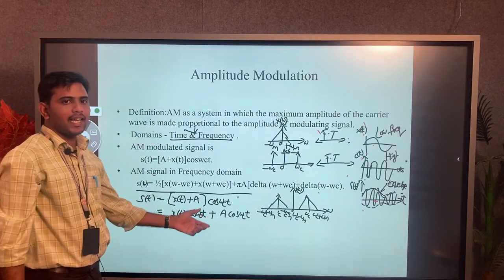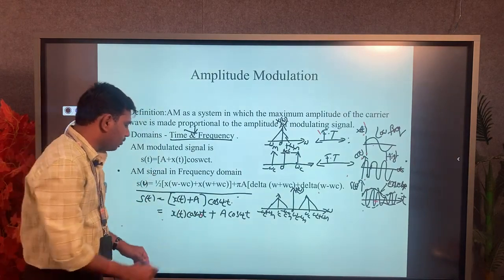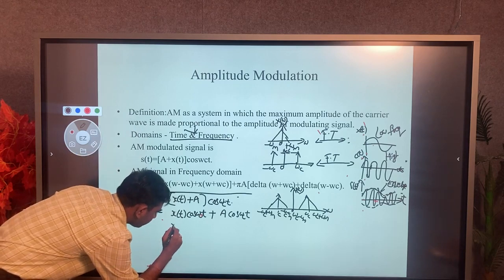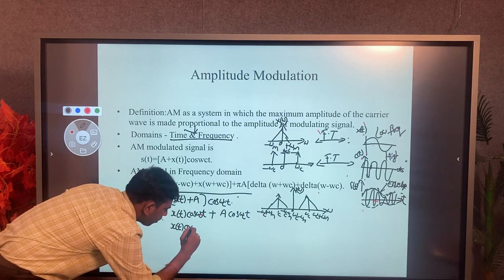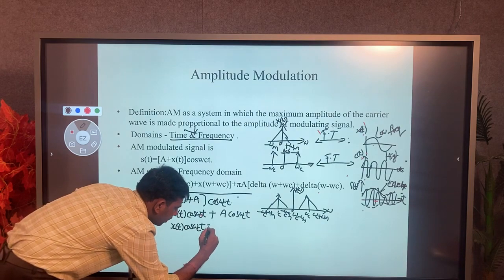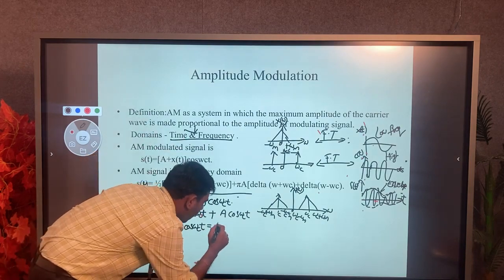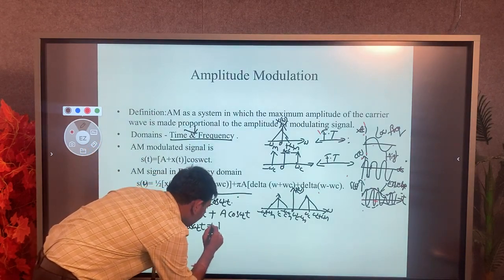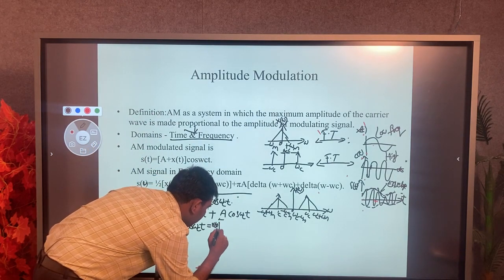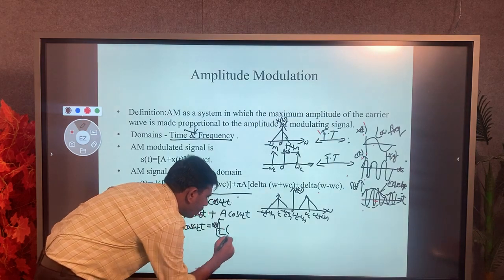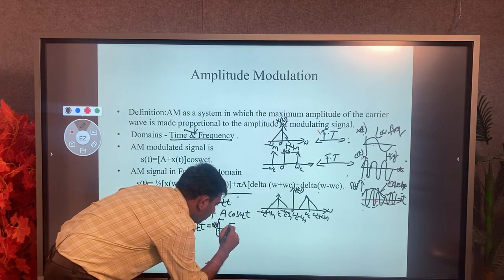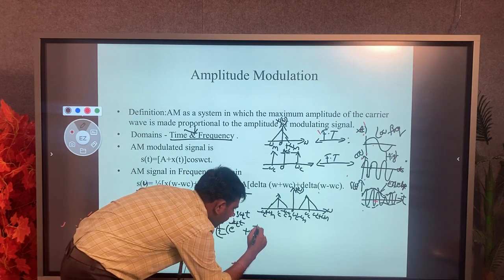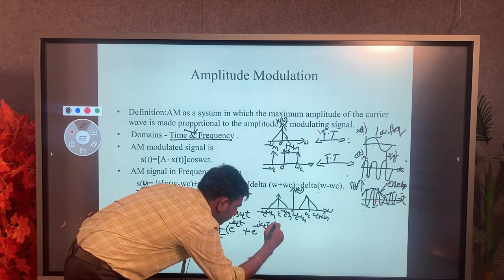Here some standard mathematical equations will be used. We write x of t into cos omega ct, which equals, in exponential form, x of t times 1 by 2 of e power j omega ct plus e power minus j omega ct.